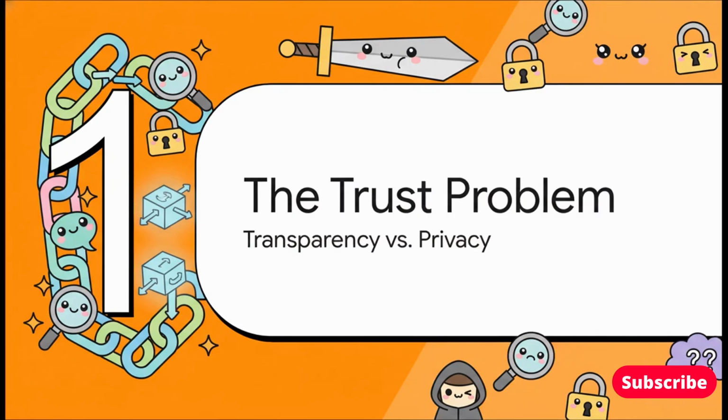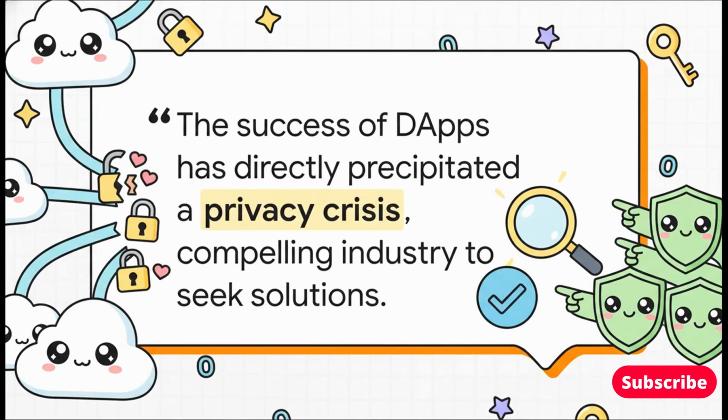The very thing that makes blockchain so amazing, this idea of complete transparency where every single transaction is public, is also its biggest privacy nightmare. It really is a double-edged sword. And look, this isn't some far-off future problem. This is happening right now. The research is clear. The more popular and complex dApps become, the worse this privacy crisis gets. The challenge for us as builders is obvious. We desperately need a way to prove things about ourselves without just handing over all of our data.